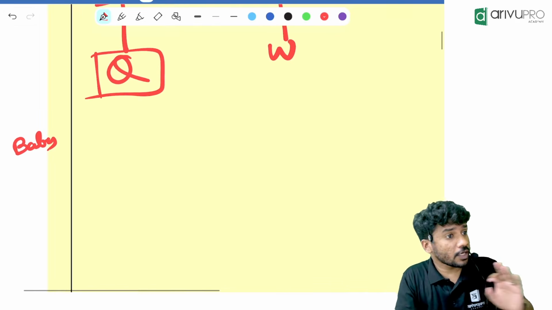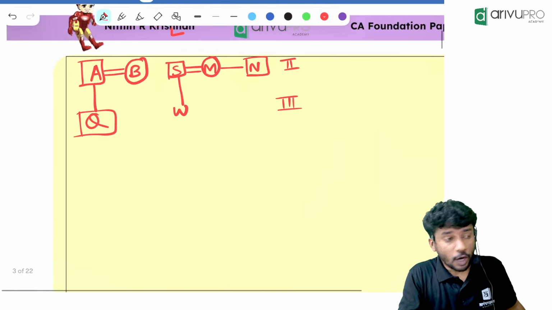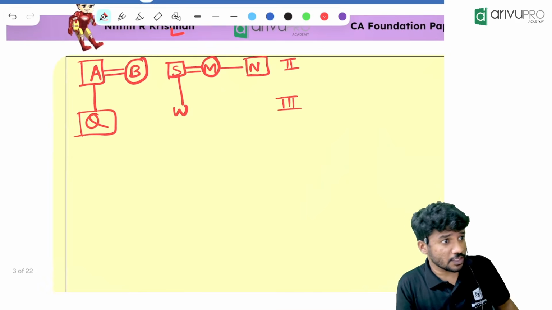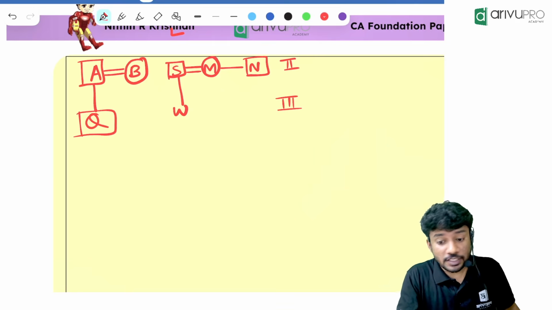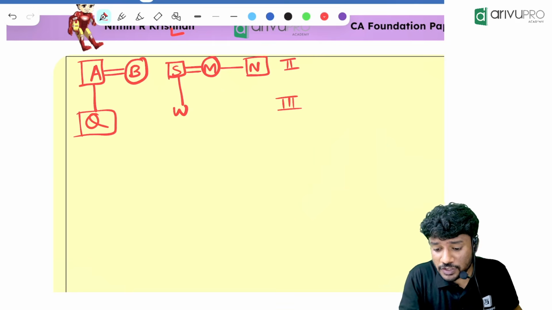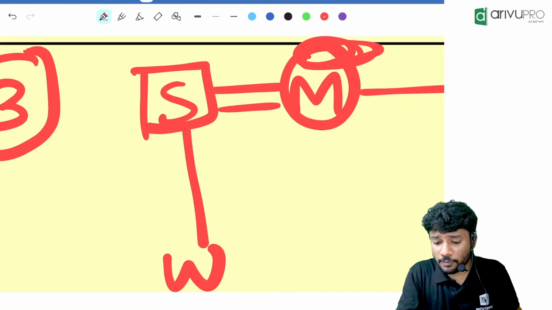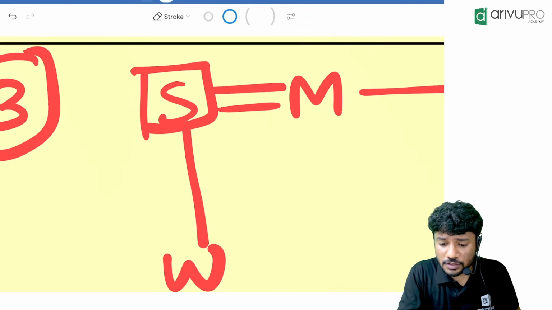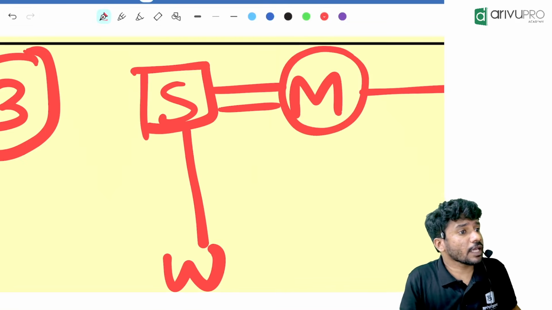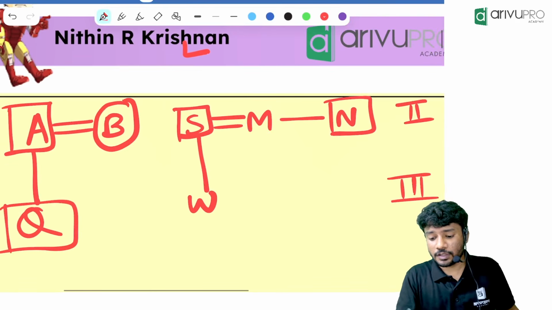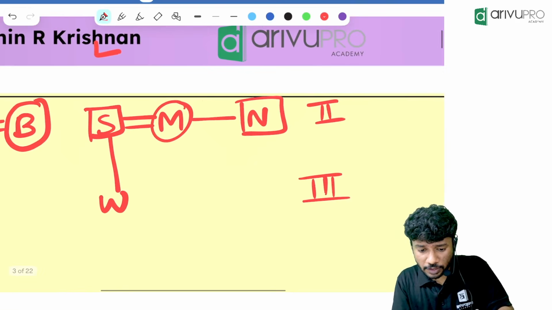Which one are you asking, Shruti? Based on the question, we will find the gender. Other than that, we will not guess anything. How did you find the gender of M? Because S is married to M, and S is already male, so M will be female. That is the reason. S is a male, so M will be female. Got it?